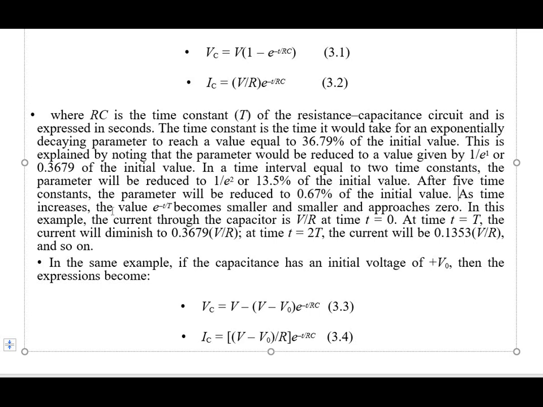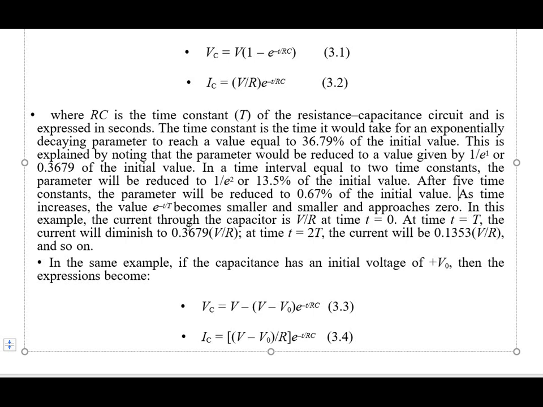As time increases, the value of e raised to minus t by T becomes smaller and smaller and approaches 0.